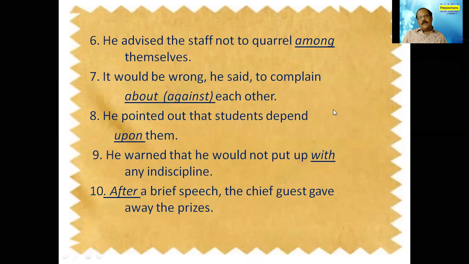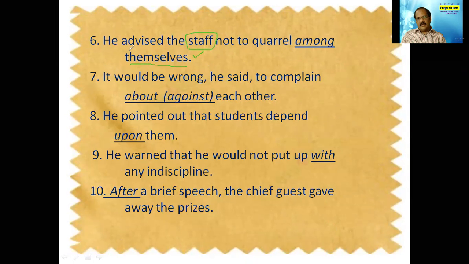He advised the staff not to quarrel themselves. Whenever you are saying themselves, it is plural. When there are more than two people, whenever you are saying staff, that means more than two: three, four, five, any number.